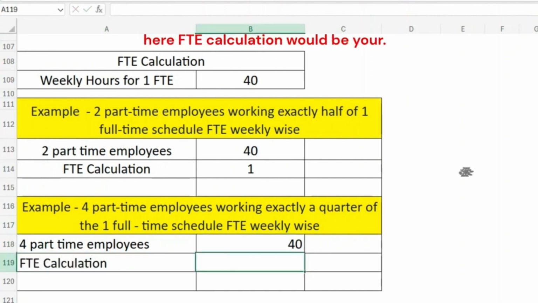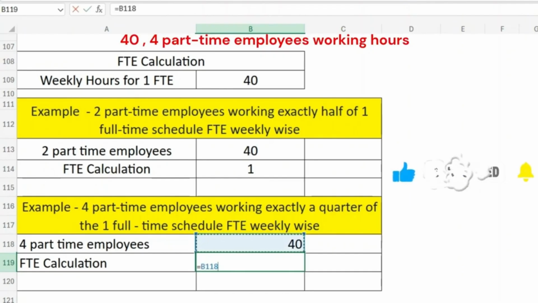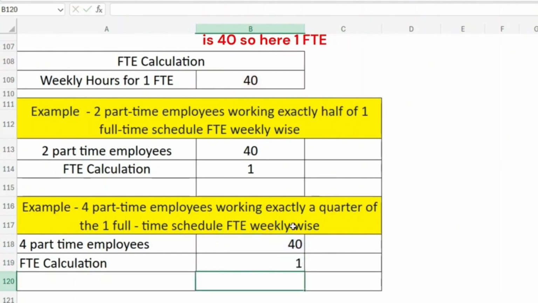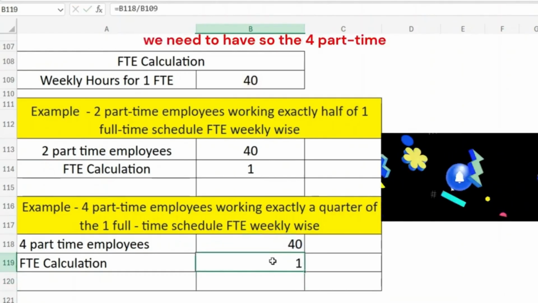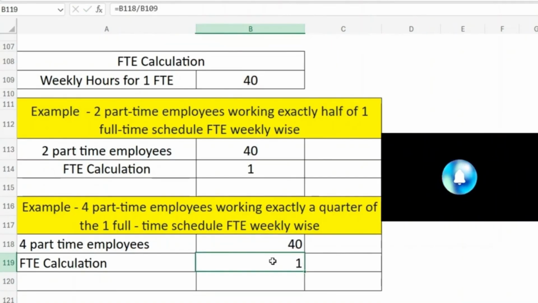The FTE calculation would be the four part-time employees' working hours, which is 40, divided by the standard working hours for one FTE weekly, which is 40. So here we need one FTE. So the four part-time employees are also equal to one FTE.